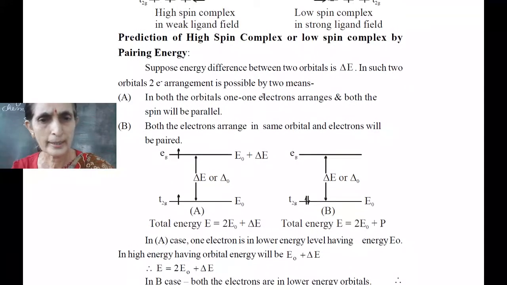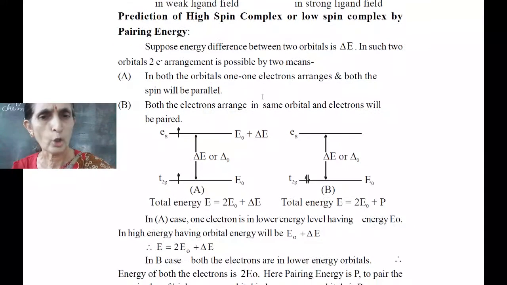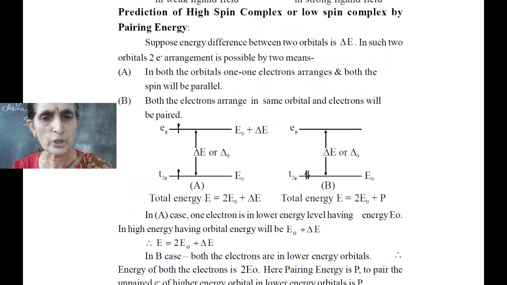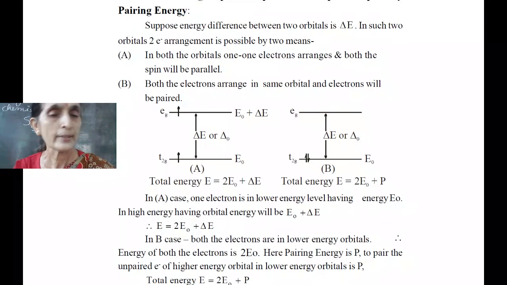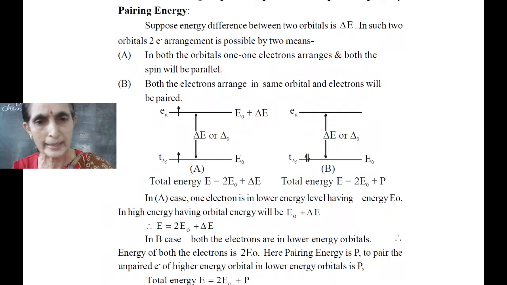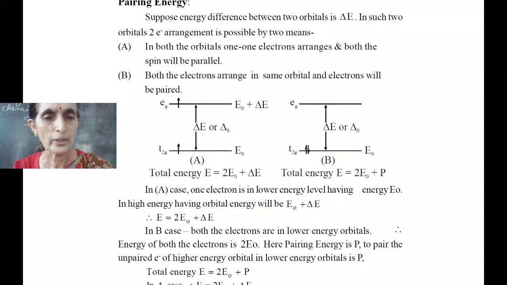In the first case, one electron is in the lower energy level and one is in the higher energy level. If we take the energy of an individual electron as E0, then the total energy will be E0 plus E0 plus delta E, that is E equals 2E0 plus delta E.